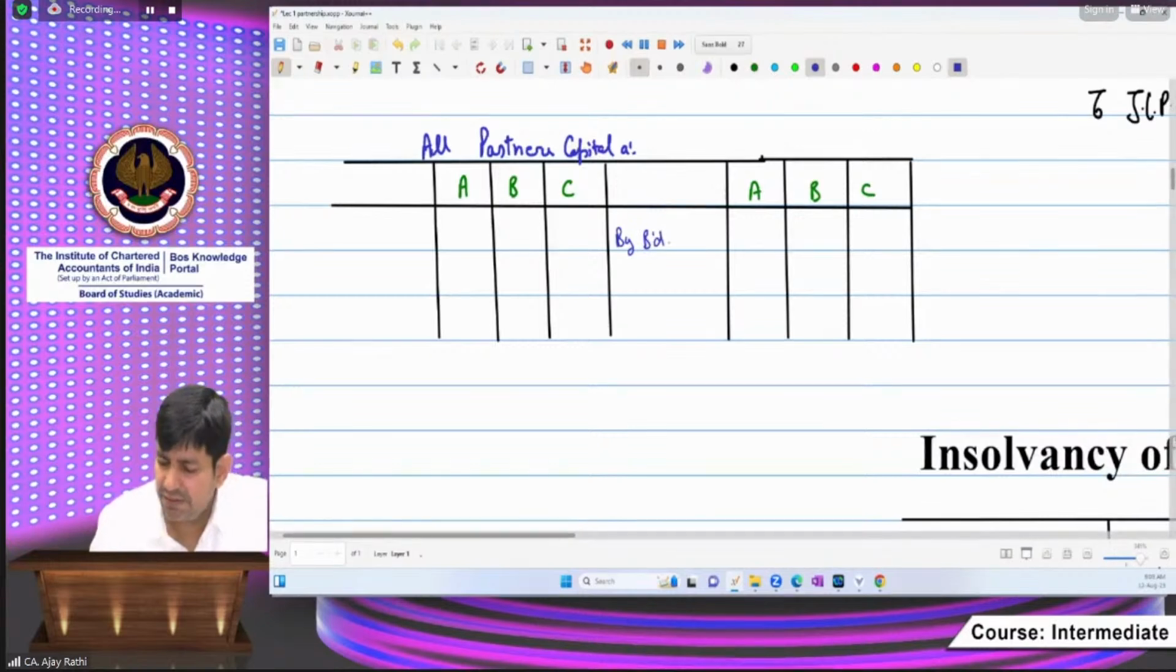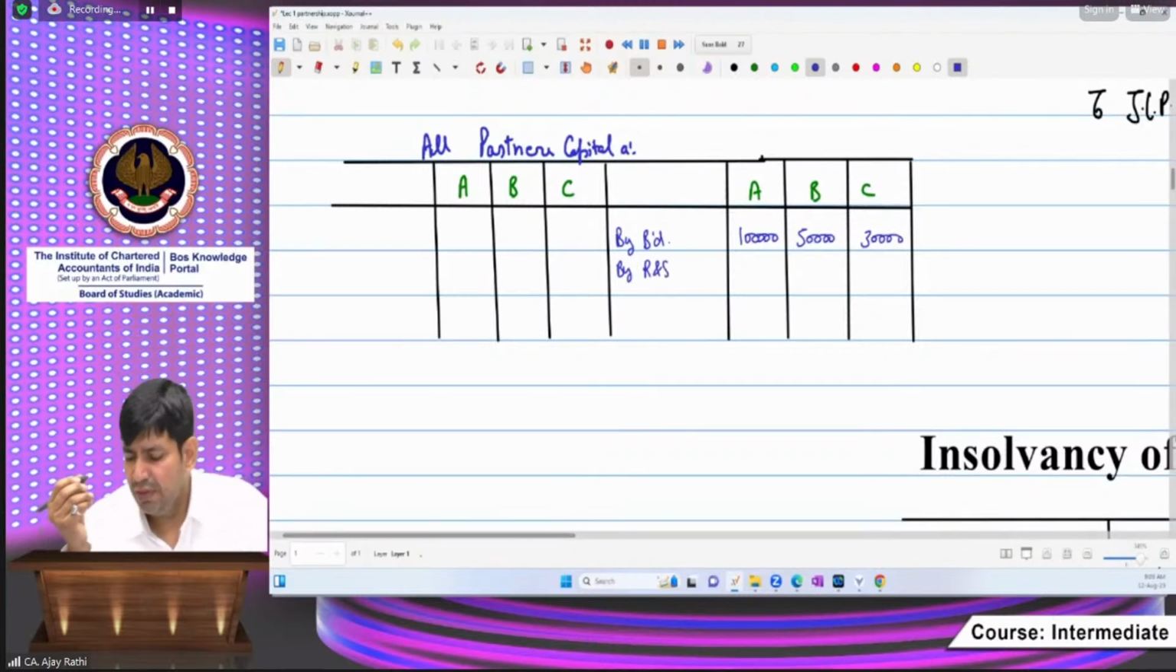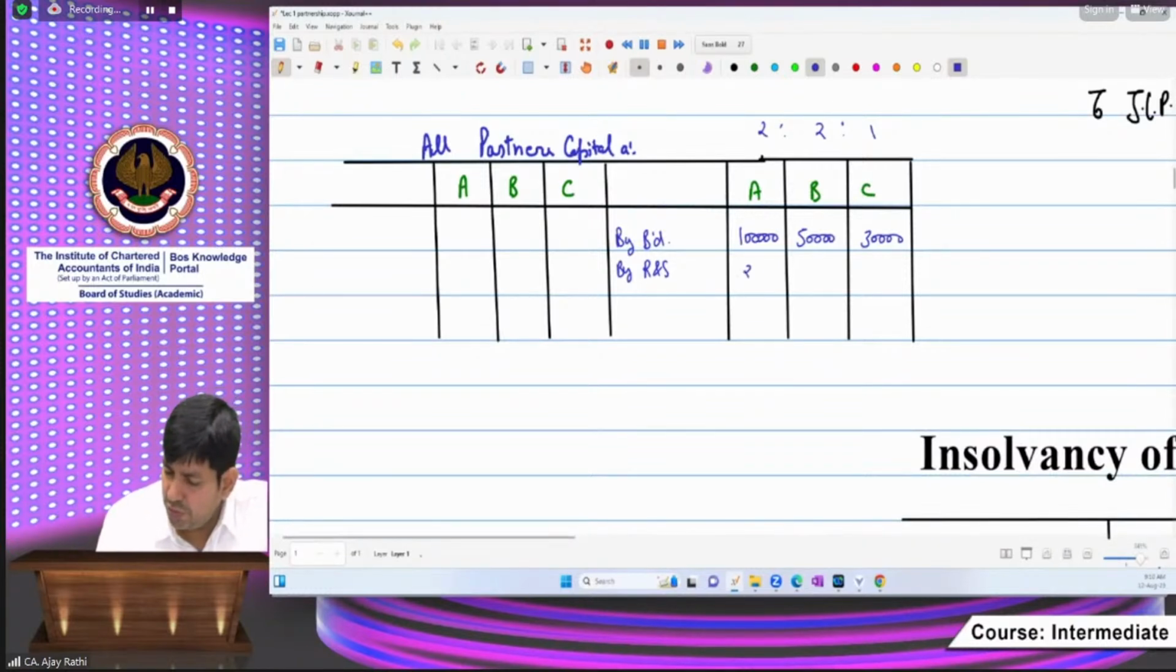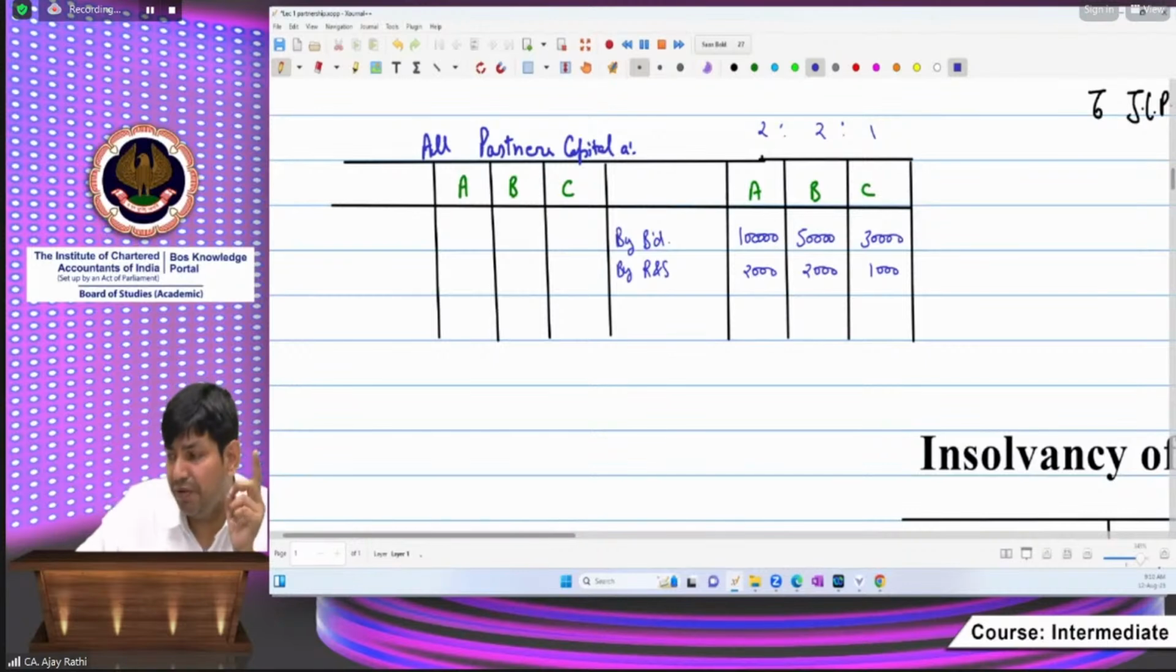Partners capital balances. Suppose this is 1 lakh, this is 50,000, and this is 30,000. You have also posted here some reserve and surplus part. Suppose 2:1 is the ratio, and you have distributed the existing reserve, that was 5,000. So you posted here 2,000, 2,000, and 1,000. Step number 1, transfer book value of all the assets to realization account. Step number 2, transfer owners related account to owners account.